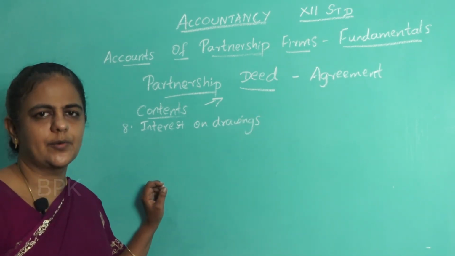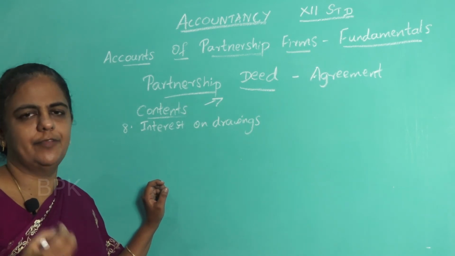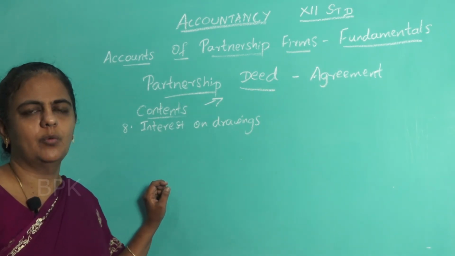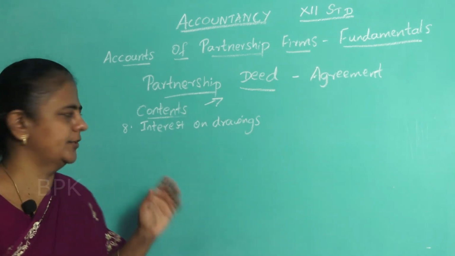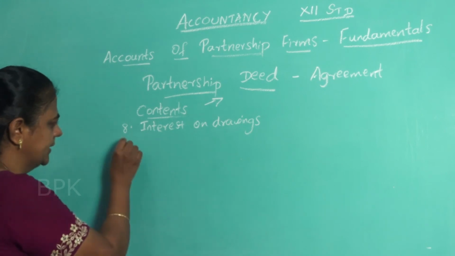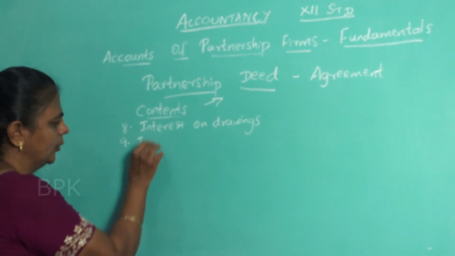Okay, interest on drawings. If partners withdraw money from the capital, what does the partner have to do? He has to pay a certain amount of interest for that. That is called as what? Interest on drawings.